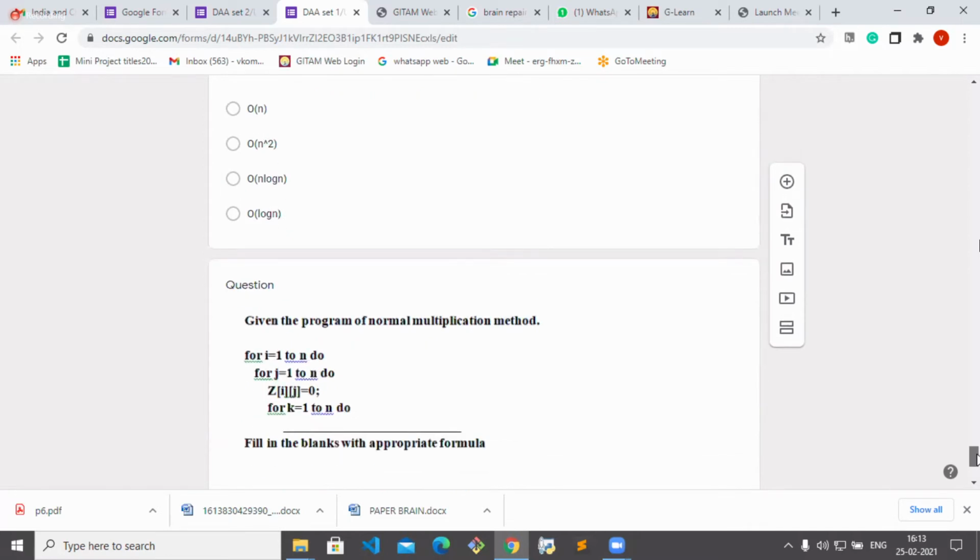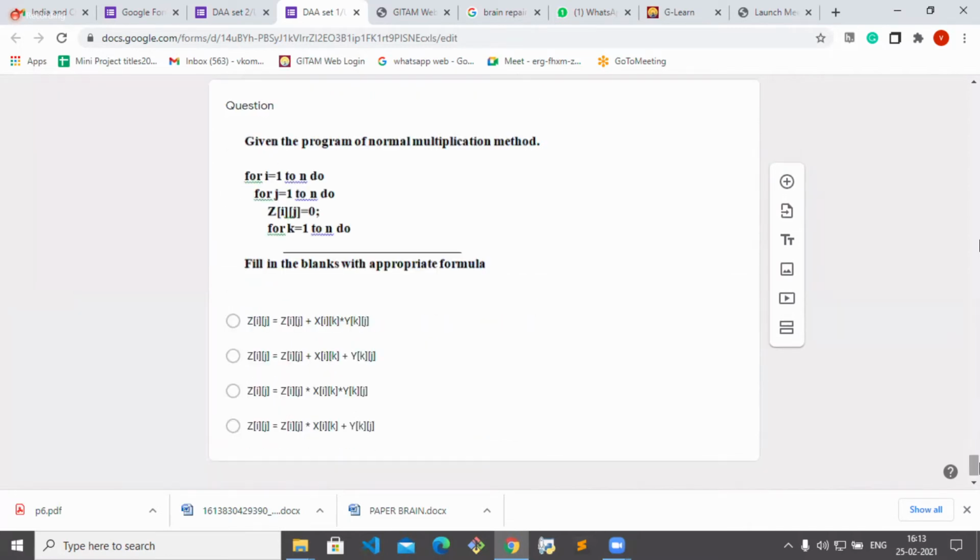For the given program for normal multiplication method, what is the answer option number? Can anyone tell me? So option number 2? Yes, ma'am. Option number 1: Zij equals Zij plus Xik into Ykj.